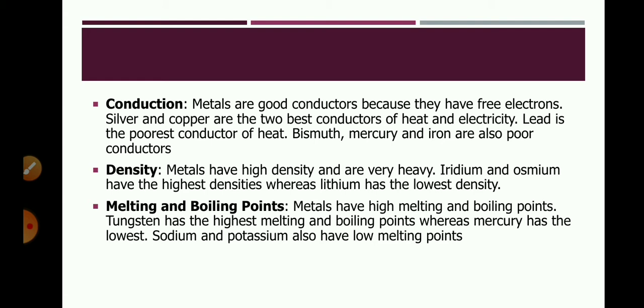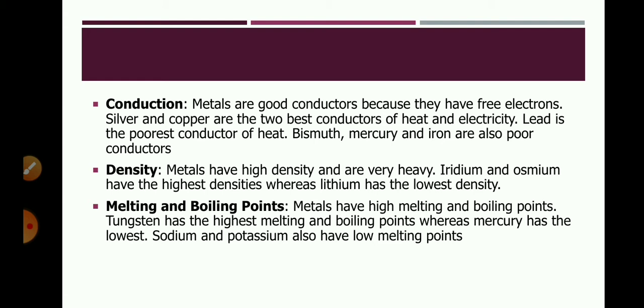Best conductors of heat and electricity, as I told, are silver and copper. Poor conductors are lead and mercury. Metals are good conductors of electricity also. So we are using copper wires to carry current in our homes, as they are good conductors of electricity. Students, have you seen these wires have a coating of PVC, that is polyvinyl chloride, or a rubber-like material on them? Because PVC is a bad conductor of electricity.